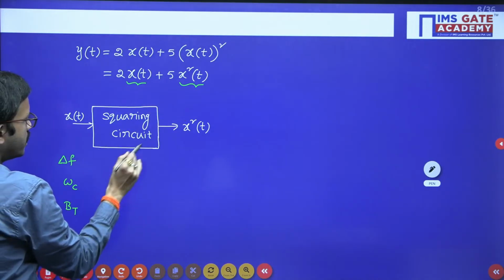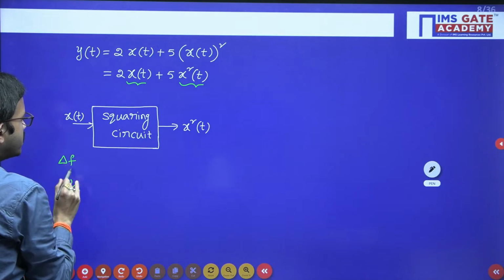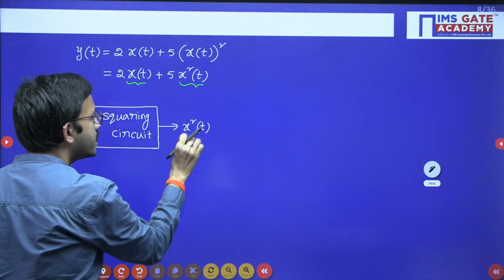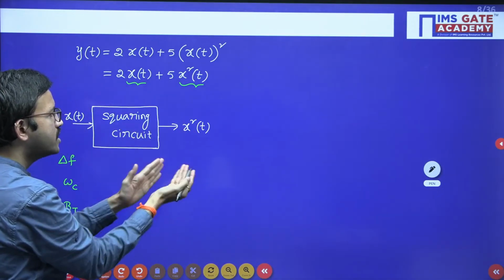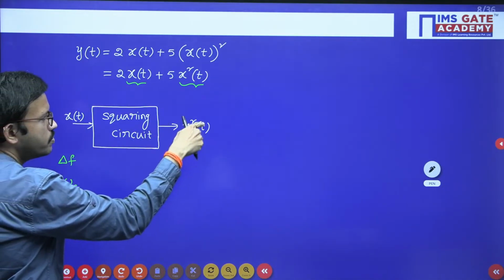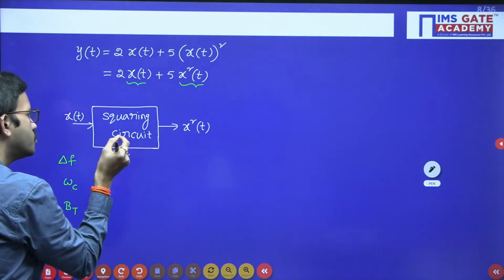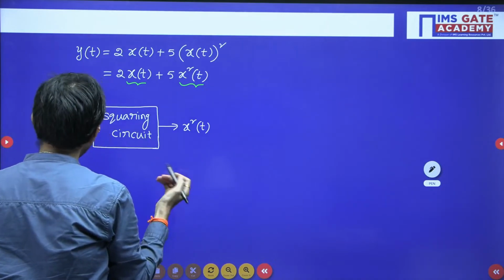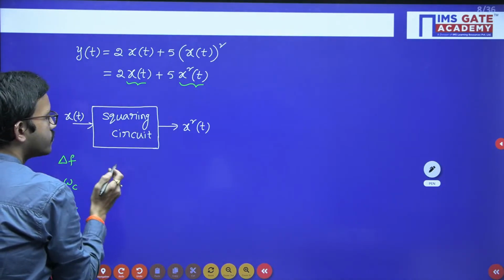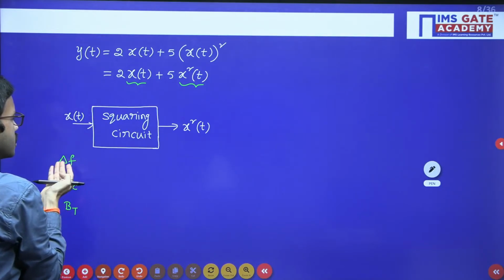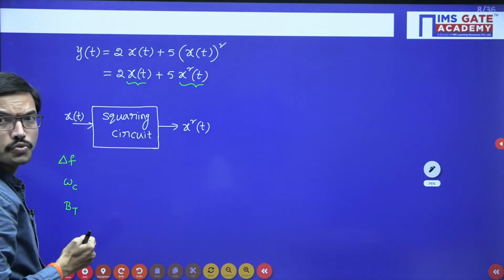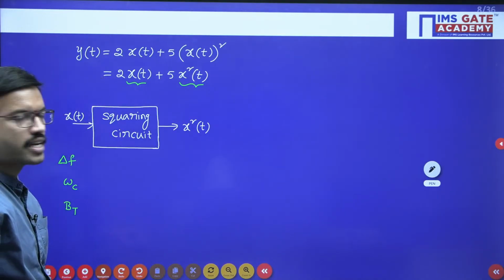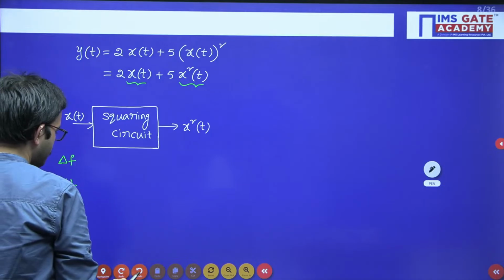So here you have a square law device. If you have delta f for x of t, whatever power you have, you have to consider that as the scaling factor. Here the numerator has power 2, so whatever values you have regarding delta f will get scaled by 2, or you can say this value is multiplied by 2. Similarly, if you have power n, it will be multiplied n times.